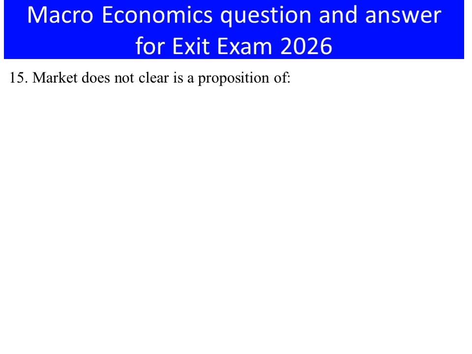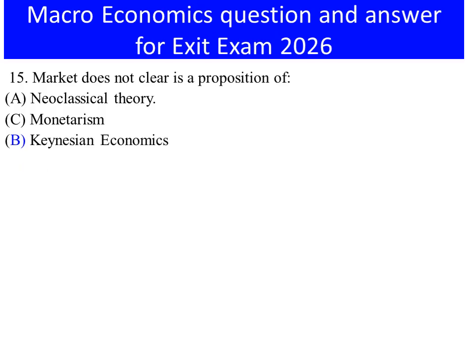Number 15. Market does not clear is the proposition of A. Neoclassical theory, B. Monetarism, C. Keynesian economics, D. Rational expectation. The answer is Keynesian economics. That is, market does not clear is a proposition of him.